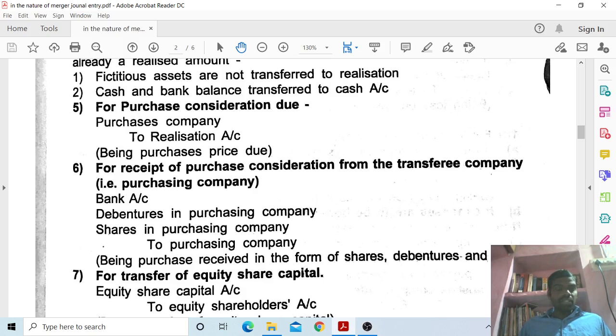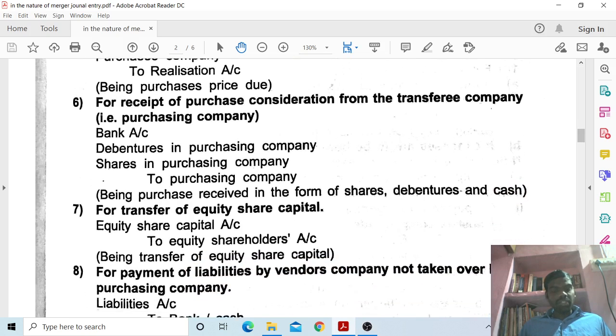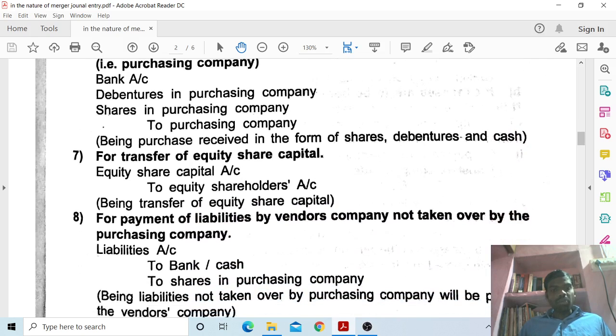Next, sixth one, for receipt of purchase consideration from the transferee company or purchasing company: bank account debit, debentures in purchasing company account debit, shares in purchasing company account debit, to purchasing company account, being purchase consideration received in the form of shares, debentures and cash.